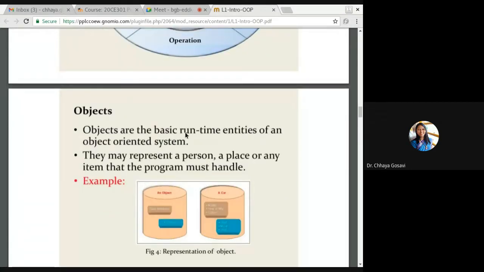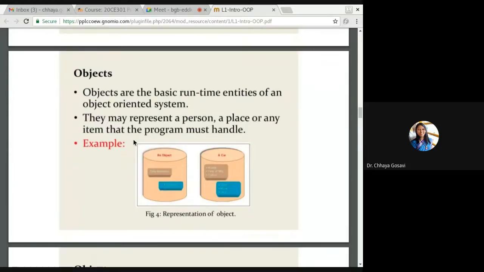Objects are the basic runtime entity of an object-oriented system. It is the basic entity. From your project, you have to first search for objects. This is the first step. When you start working on object-oriented programming, if you have to build your project with it, the first step is to find out the objects. They may represent a person, a place, or an atom that the program must handle.